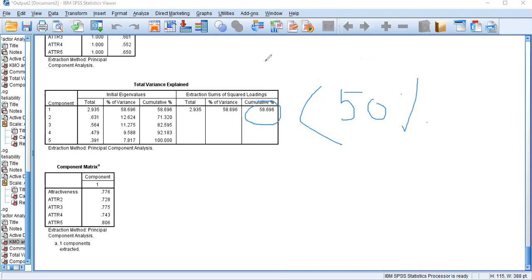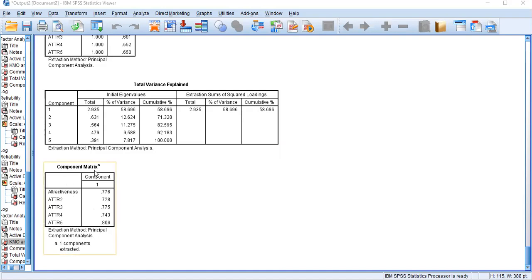Then the last one, we come to the component matrix. Since I have 5 measurement items, I want to make sure that those 5 measurement items are measuring what I want to measure. That is actually the meaning of validity, right? Validity means we make sure that our measurement items are measuring what we want to measure. Now I have 5 measurement items under my celebrity attractiveness variable, and I want to make sure whether these 5 items are measuring celebrity attractiveness itself.